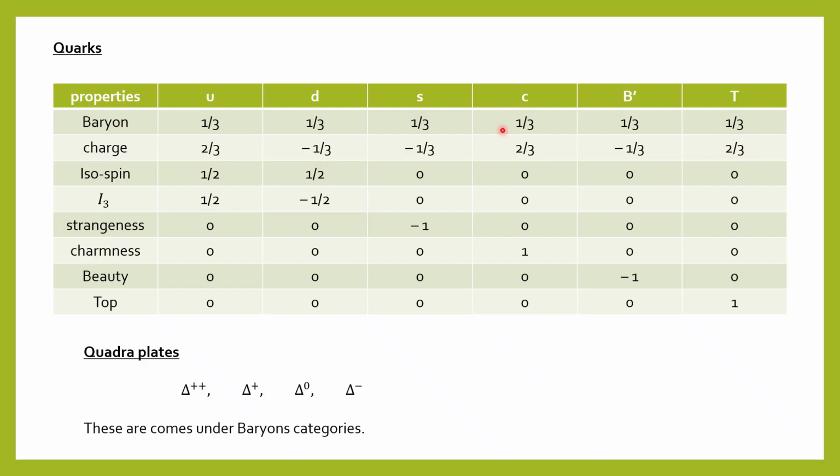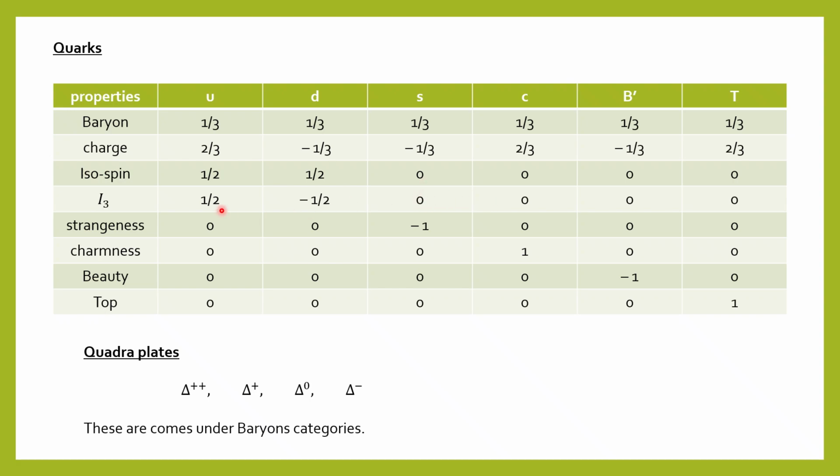That is C, U, and T. These have charge 2 by 3 and the remaining have charge minus 1 by 3. Then the isospin. We know that U and D are a doublet, and that's why here the isospin is plus half and minus half, and the remaining have isospin 0. Then I3. I3 for the up quark is plus half and for the down quark is minus half, and the remaining is 0, because we know that isospin varies from plus I to minus I. Okay, and that's why these are 0.